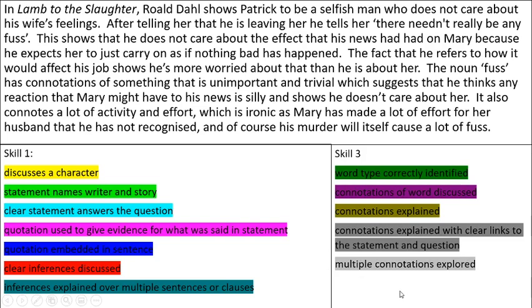This is a new one we haven't done before. So have we thought about other connotations of the word? And this is going to be probably a sort of challenge stretch target for a lot of you. So pause there, please, and annotate that WAGOLL. Thank you.